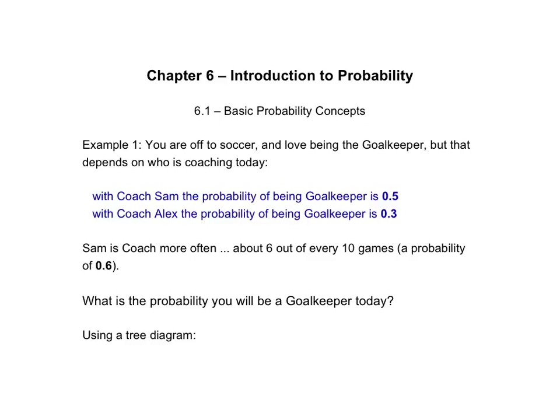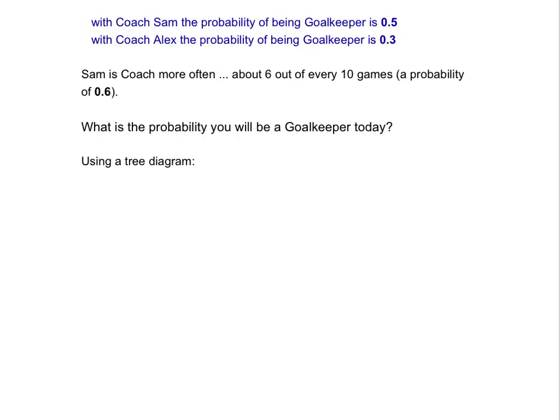Sam is coached more often, about 6 out of every 10 games, a probability of 0.6, so you're just dividing 6 divided by 10 to get that number. What is the probability that you will be goalkeeper today? So we can use a tree diagram to figure this out.